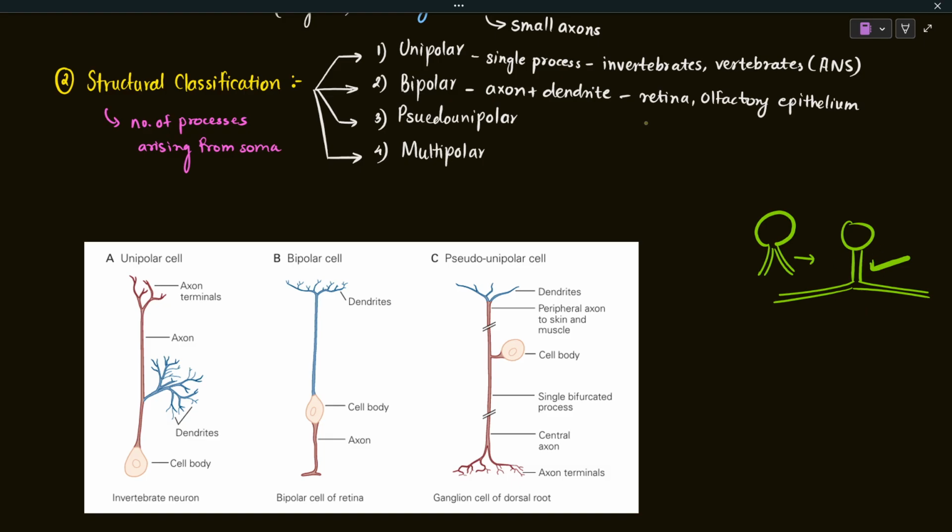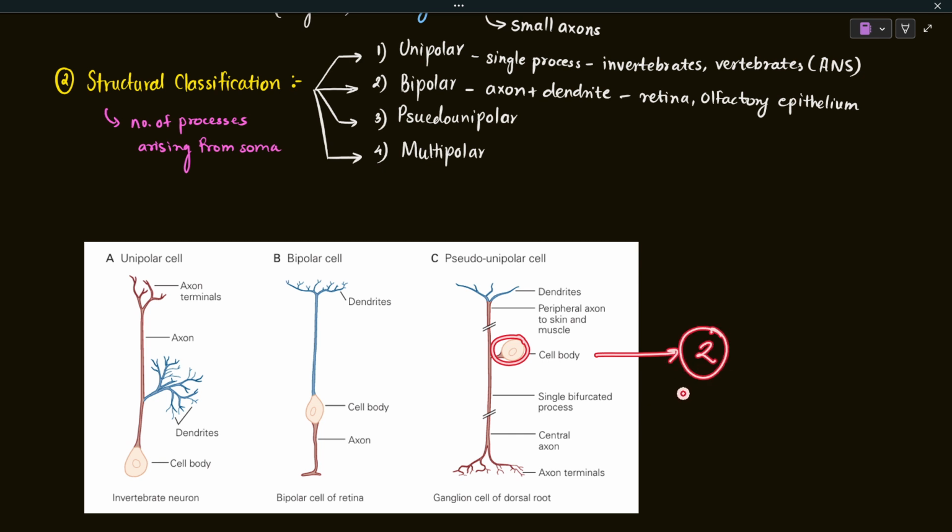And that is why it is known as pseudo unipolar. Let me show you in the diagram itself. The cell body initially gives rise to two processes. They develop as a bipolar neuron, but the two processes fuse into a single process. At the end of development, a single process arises from the cell body, which branches further into two processes, but it looks like a unipolar neuron. Here you can see the two different poles, but here it looks like a unipolar neuron.